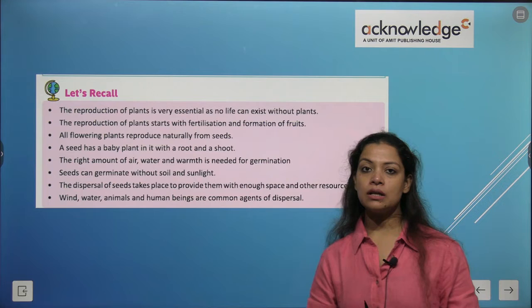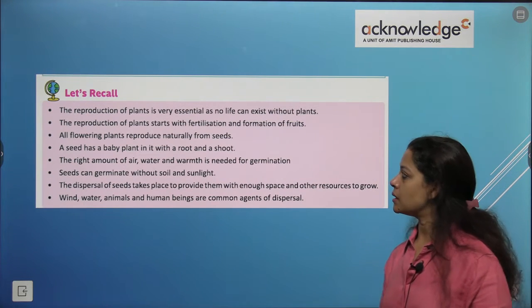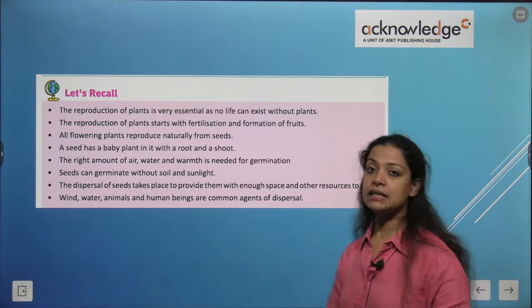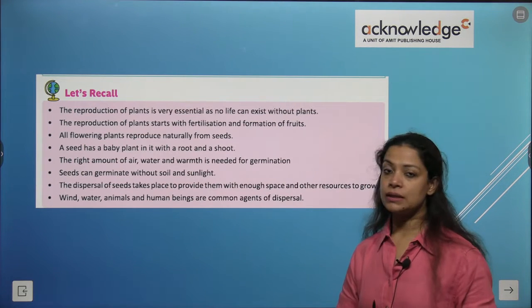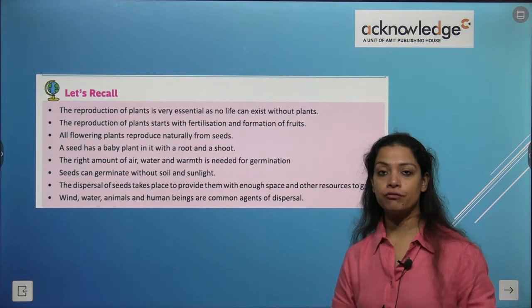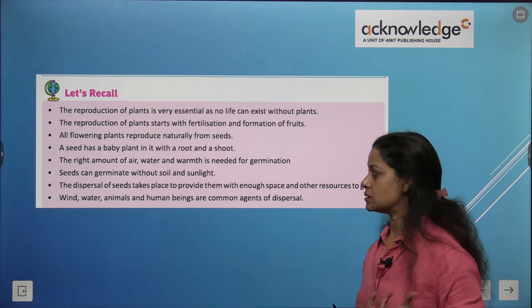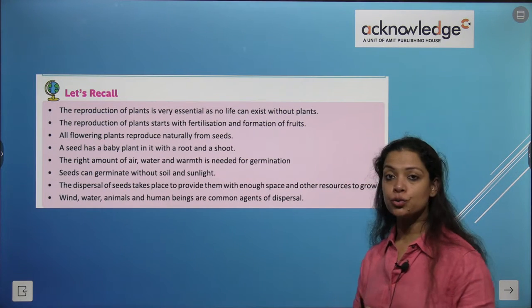Now let's recall some of the points which we have studied. First is that reproduction of plants is very essential as no life can exist without plants. Then the reproduction of plants starts with fertilization and formation of fruit. All flowering plants reproduce naturally from seeds. A seed has a baby plant in it with a root and a shoot.